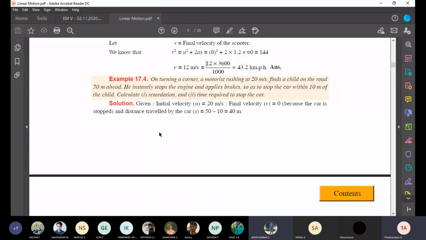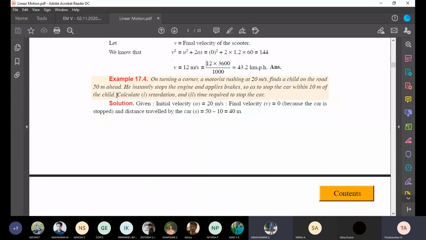You are already at high speed, so you apply the brake, gradually reducing speed. They stopped within 10 meters of the child. After reducing the speed and applying the brake, you stopped the car within 10 meters of the child.